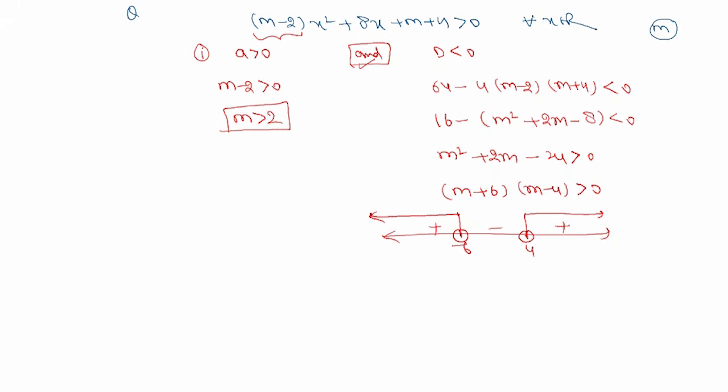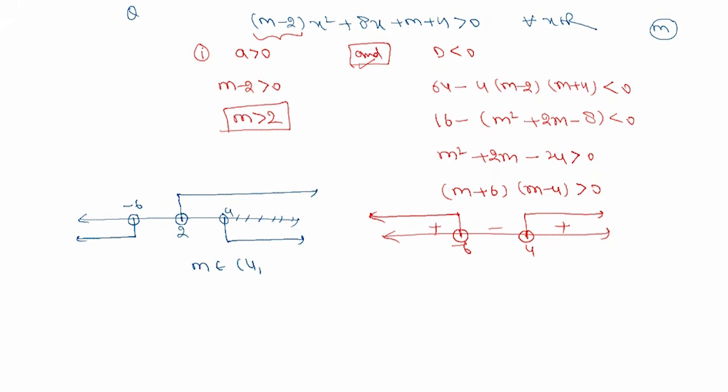So what I'll do is, I'll take a number line and plot both the solutions. The first solution says m is greater than 2. Now the second one says either m is less than minus 6 or m is greater than 4. So the interval where both the conditions hold simultaneously is this one. So the condition I'll get is m belongs to 4 to infinity. So the least integral value of m for which this is true is 5.